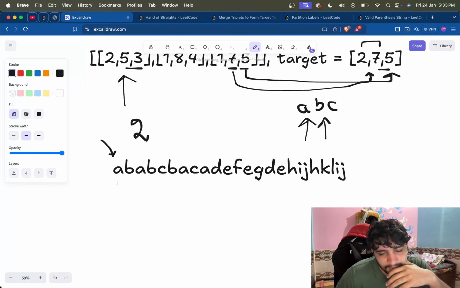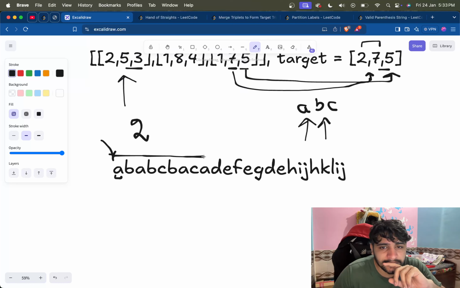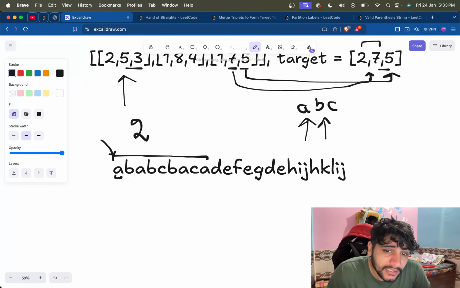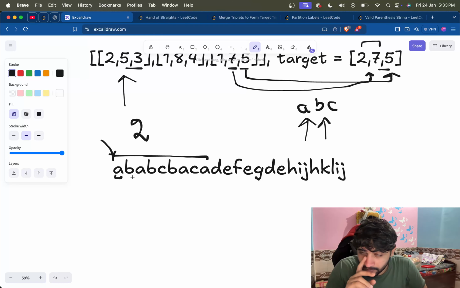So if this A is here, let's consider this as the first partition. Then all the A's should be in the first partition. So what is the last occurrence of A? There is an A, there is an A, and this is the last occurrence. For now we will consider this the first partition, but the condition is that every element in this partition should also follow this rule: all the occurrences of B should be in this partition only.